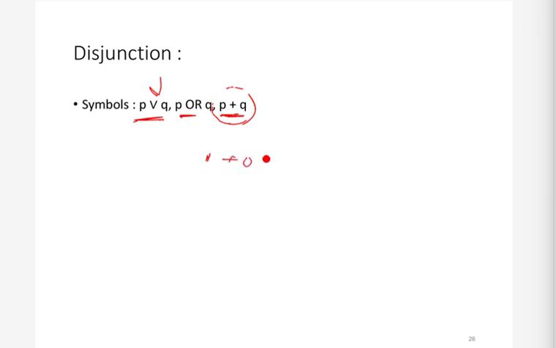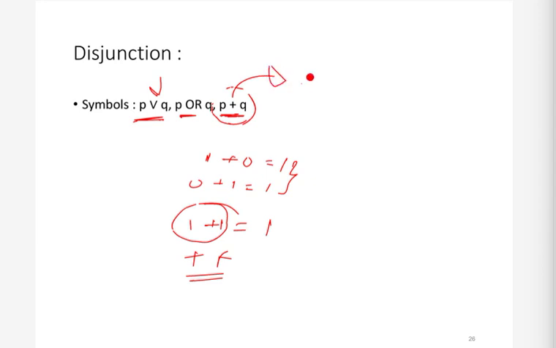Of course you can say that 1 plus 1 is equal to 2, but here we only have either true or false. In Boolean algebra, if you have knowledge of it, then we know that 1 plus 1 is 1. So in Boolean algebra we use this symbol for the or operation, and in propositional logic we use this symbol. But any of these symbols could be used because they have similar behavior. As I mentioned earlier, Boolean algebra and propositional logic are very similar.